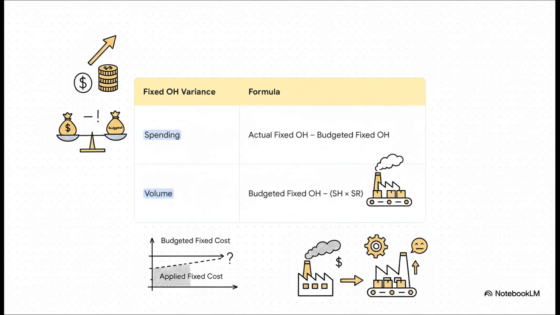Now, for fixed overhead, we introduce a really interesting new idea, the volume variance. The spending variance is straightforward. Did we spend more or less on fixed costs, like rent or insurance, than we budgeted? But the volume variance is different. It's all about capacity utilization.